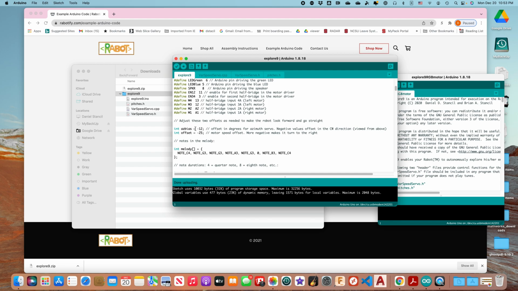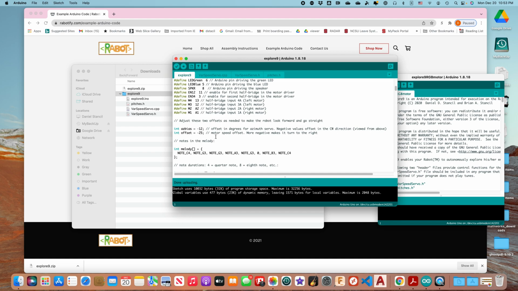In terms of the azimuth bias, this is for the azimuth servo, and that sets the head. If you put in a negative value, that will rotate in the clockwise direction when viewed from above, and so that'll move it to the right.